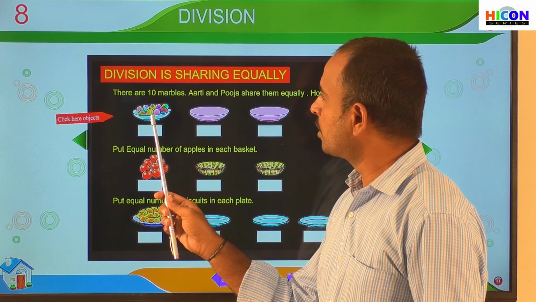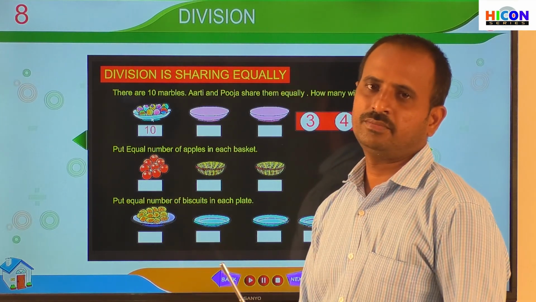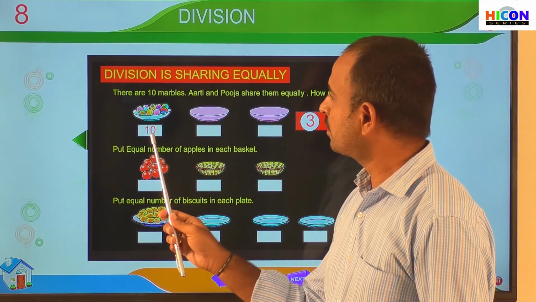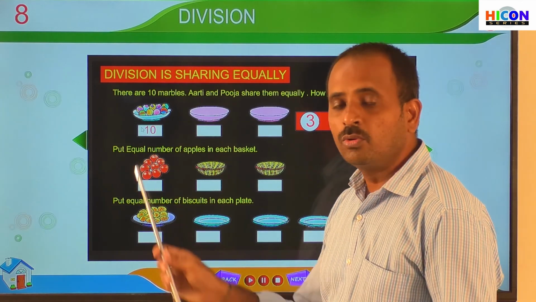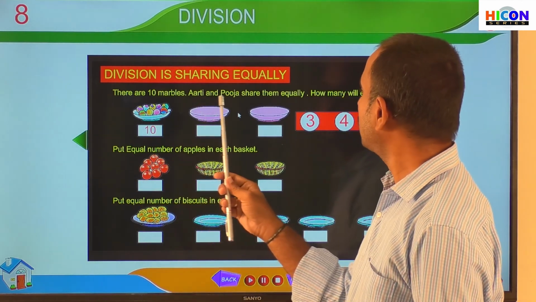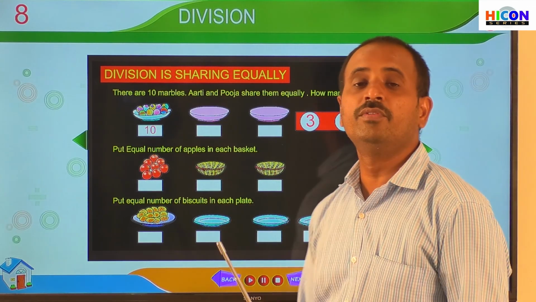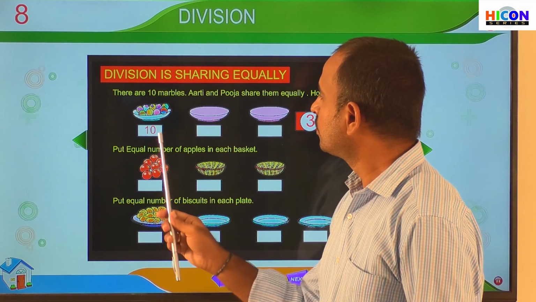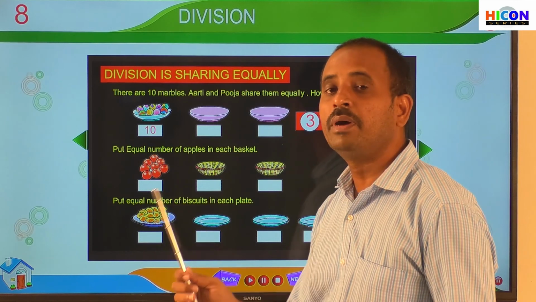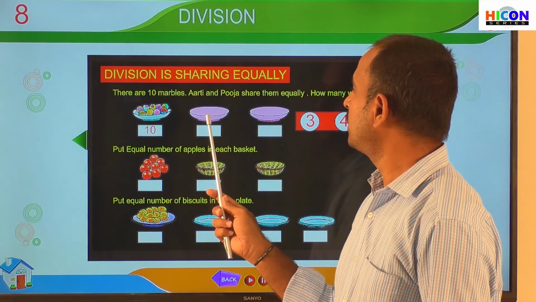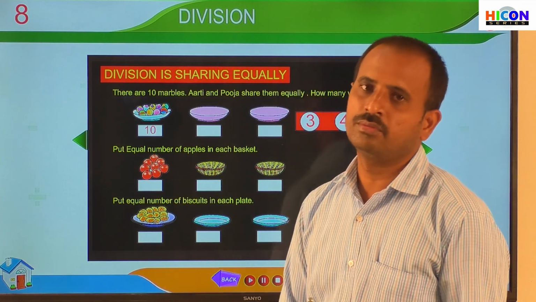So, children, how many marbles are there? There are 10 marbles. So, write 10 in this box. Now, these 10 marbles have to be shared between Aarti and Pooja equally. How many will we get each? That means we have to divide the number 10 by 2, because there are 2 persons. We have to divide this 10 by 2.